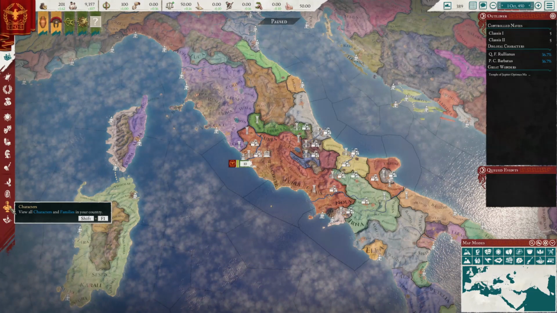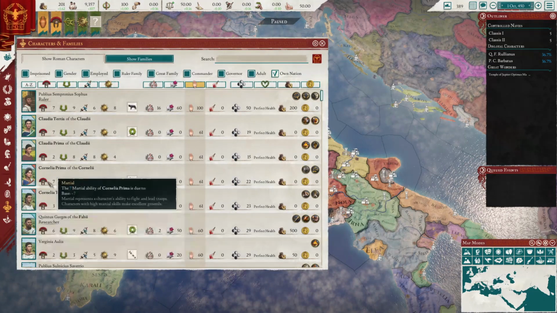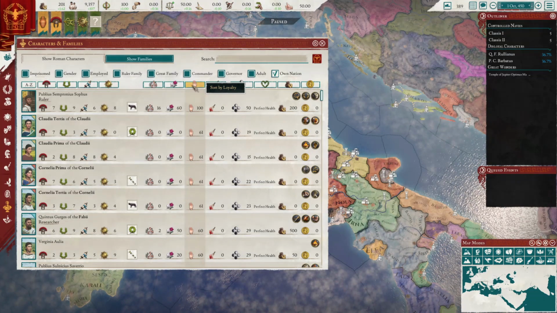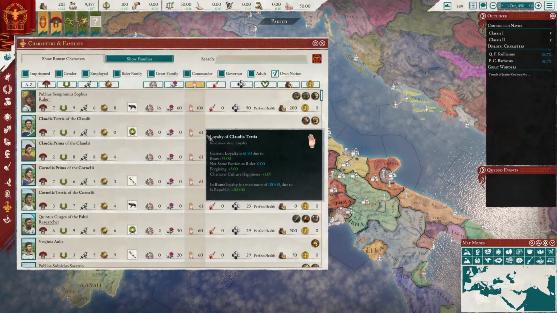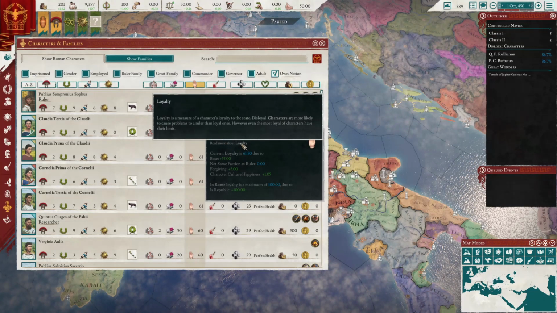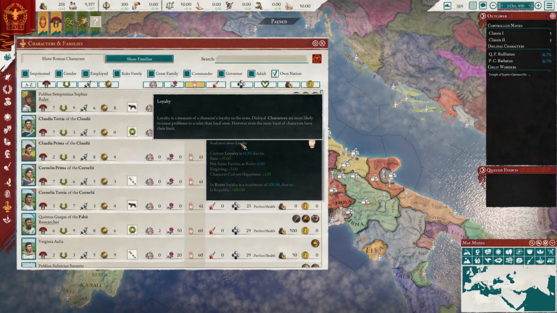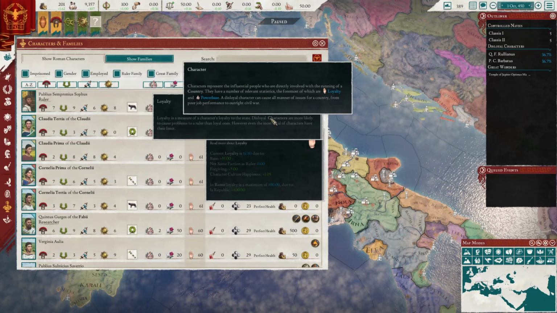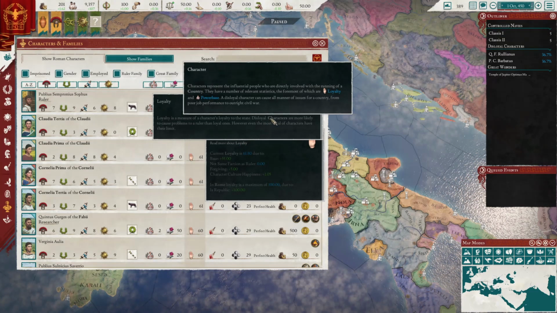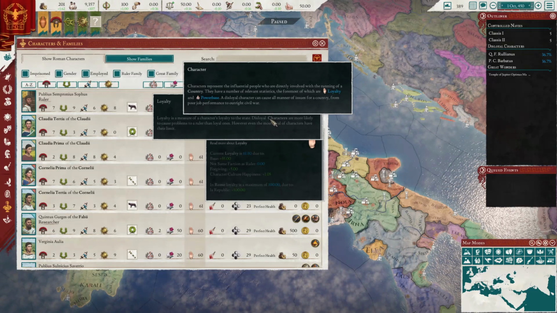Not only does every single pop in the game have its own culture, but also every single character too. Of course, we haven't gone on to talk about characters, and we don't have time for them in this video, but just briefly, every character has a loyalty stat, which determines how loyal they are to the state, to you. If the character is of your primary or one of your integrated cultures, you'll not have much problem at all. But if the character is a member of an unintegrated culture, there may be a hit to their loyalty based on how happy the integrated culture is.